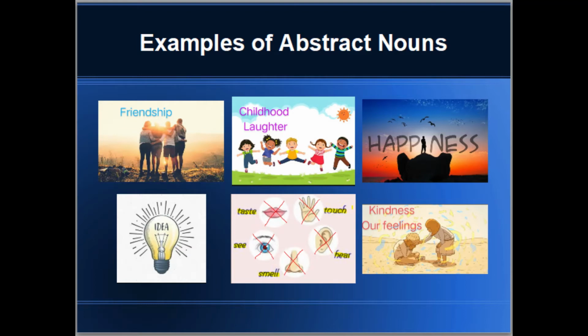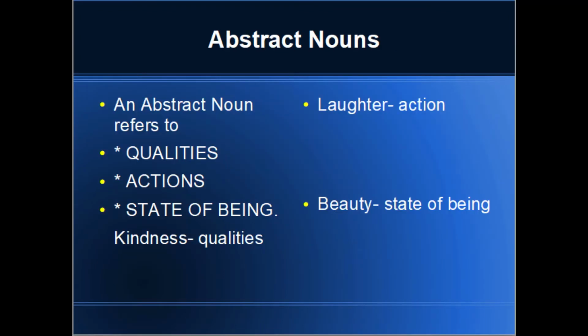Let us see some rules about abstract noun. They are: an abstract noun refers to quality, actions, a state of being. Kindness is regarded as the quality, laughter is regarded as the action, and beauty is regarded as the state of being. The other two rules are: